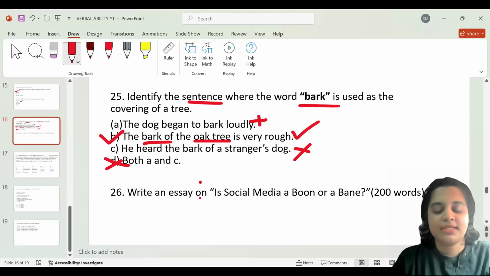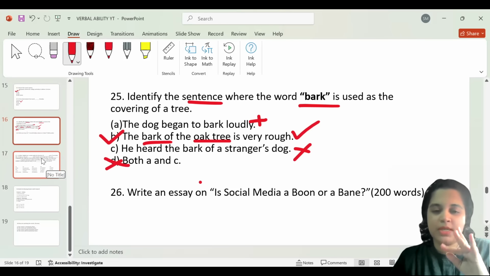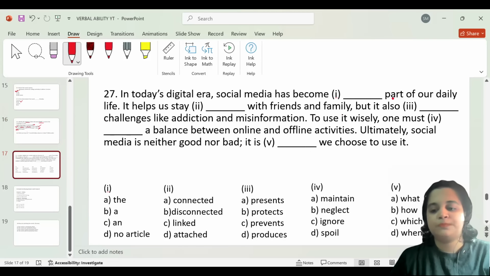Now we have an essay writing question. You could pause the video and try to elaborate and write your answer for this particular topic. Is social media a boon or a bane? Please go ahead and practice essay writing as well. Try to include your essay in three structures: introduction, body, as well as conclusion. Follow that structure. Next question.